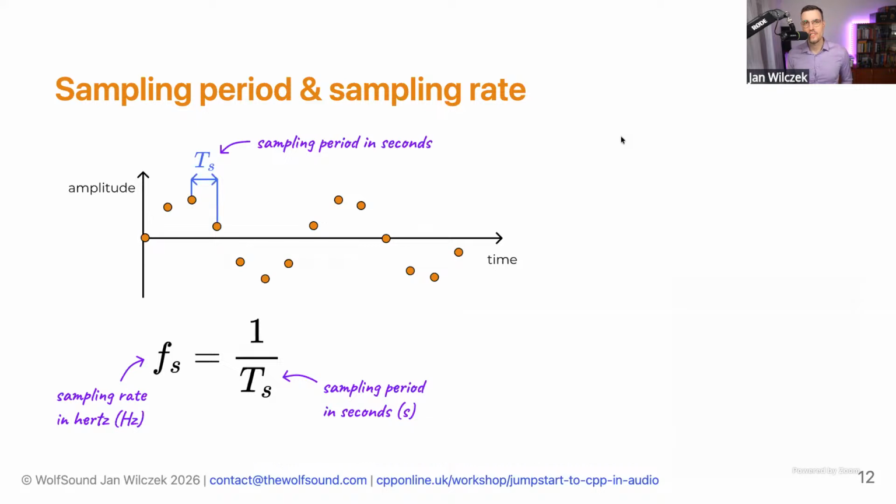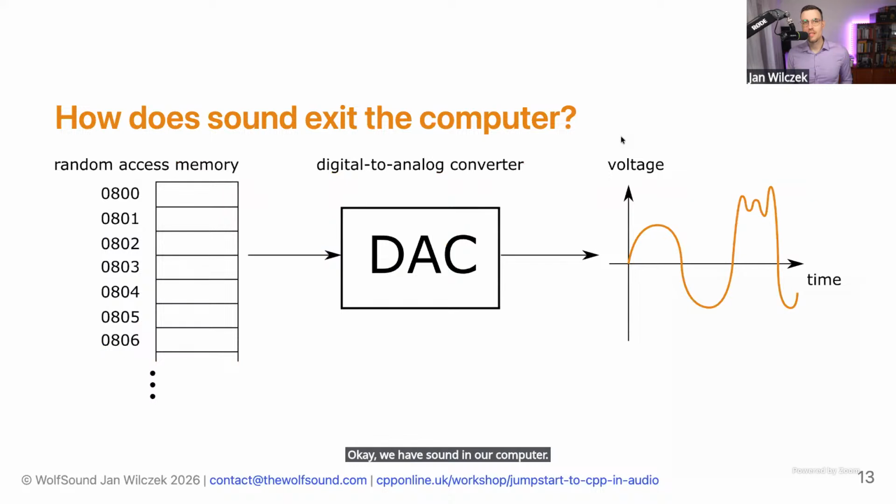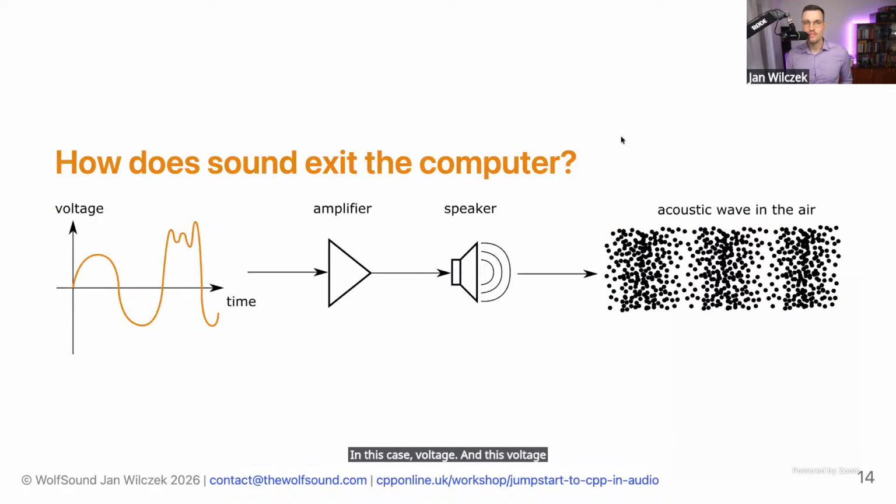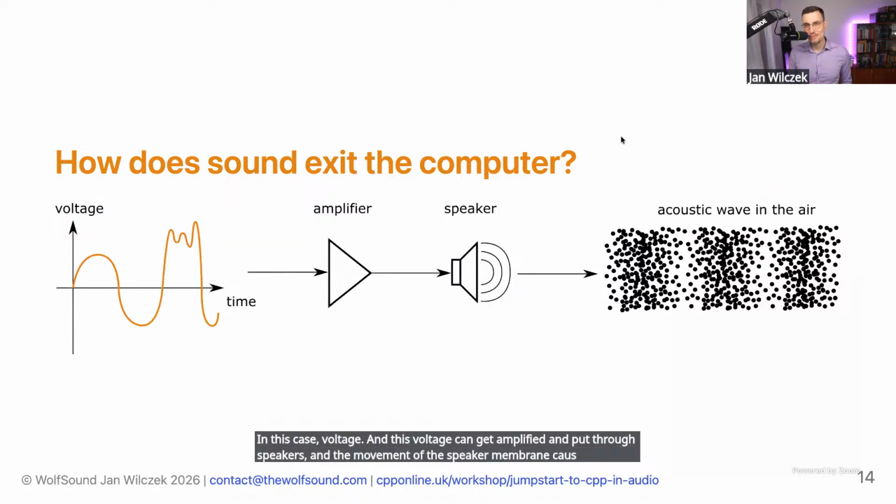Okay, we have sound in our computer, but now we want to play it back. So we need to reverse the process of sampling. And for this, we need a digital to analog converter, a DAC. And what a DAC does, it takes a vector of samples and the sample rate that they're at and converts it to an analog signal, to a continuous time signal. In this case, voltage. And this voltage can get amplified and put through speakers, and the movement of the speaker membrane causes the displacement of particles and causes the sound wave to propagate. So now you can see the full chain of how this works.